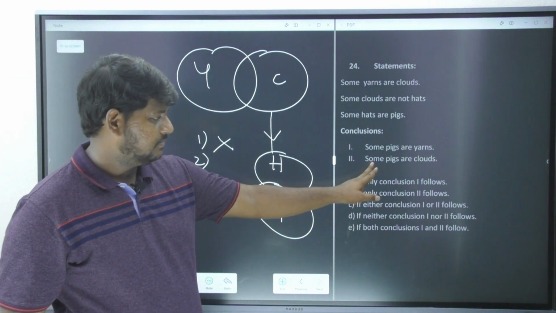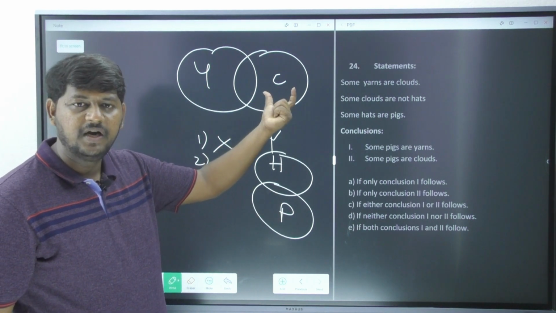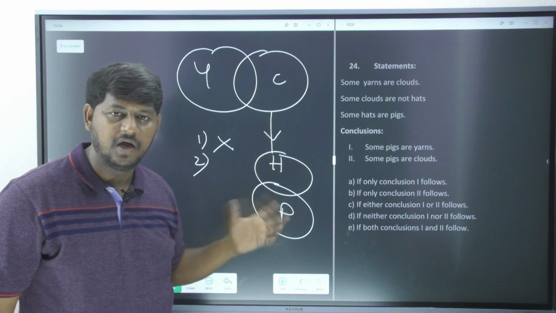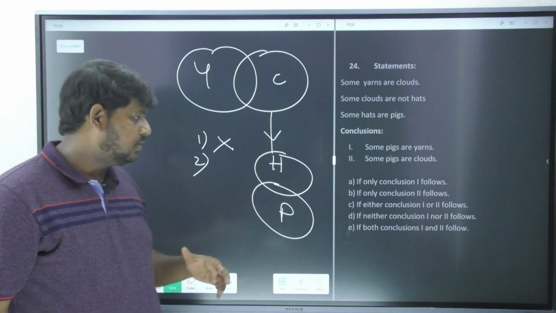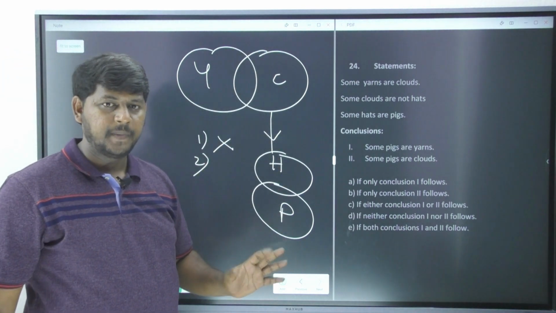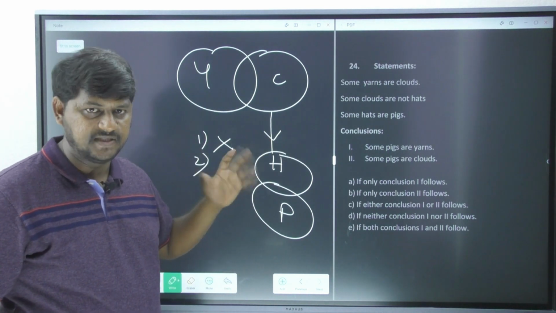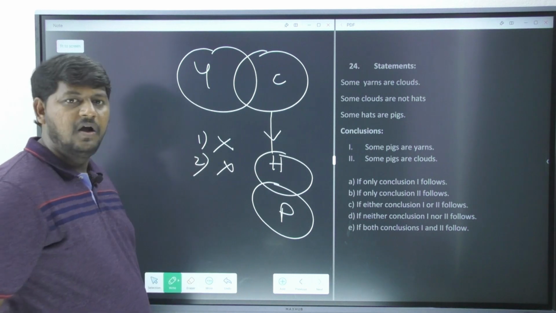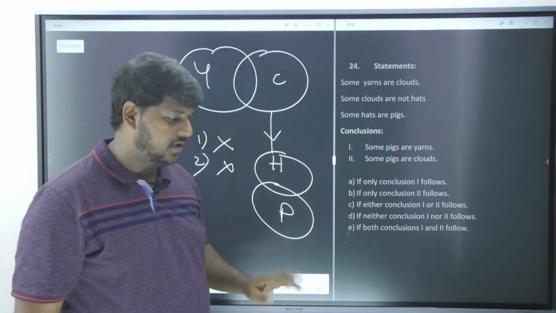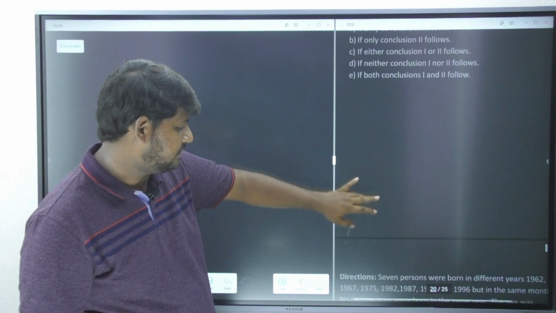Next, some pigs are clouds. Pig is over here and cloud is over here. Whether they are intersecting already when you have drawn your basic diagram? No. So please don't try to bring them and intersect. This is not a possibility. He's just asking you the definite case, whether it is happening or not in your basic diagram. No, it is not happening. So this is also going to be false. The answer is neither one nor two follows. That's option number D. Right, let's move on to the next question.